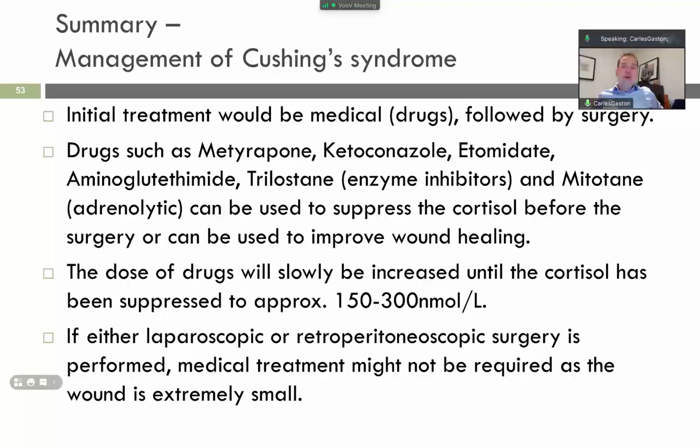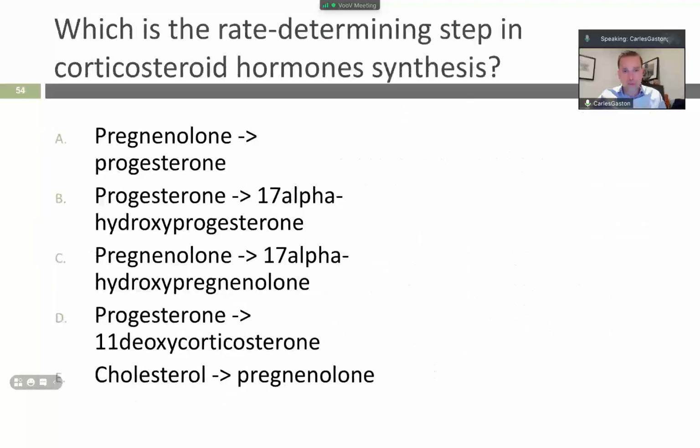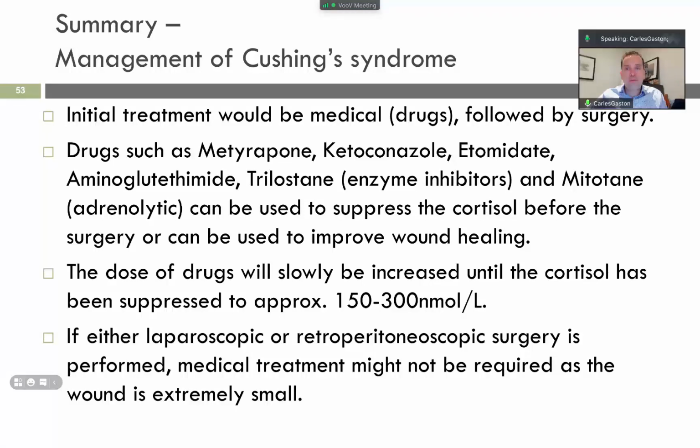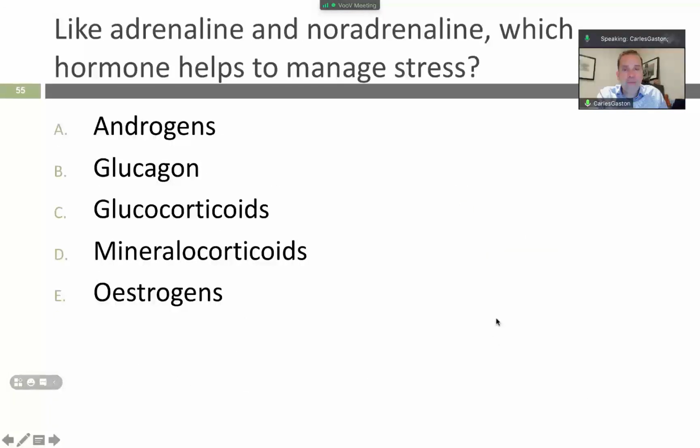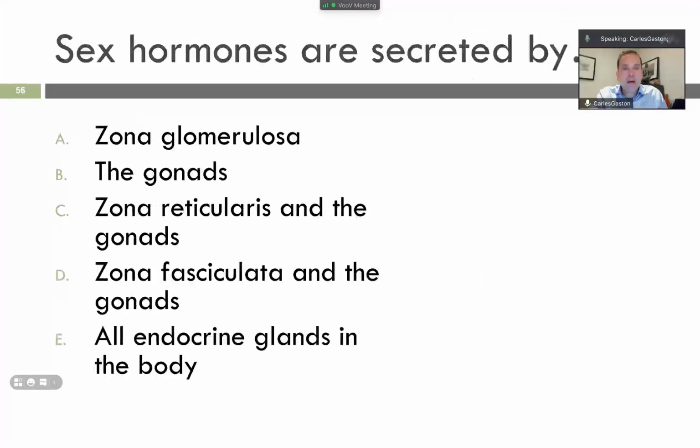There are a few questions for you to assess your knowledge, right? We're not going to run over all of them, but I will be adding these questions to the presentation, and then I'm going to give you the answers after, some of them we already went through. For example, sex hormones are secreted by zona glomerulosa, the gonads, zona reticularis, zona fasciculata, all endocrine glands, right?